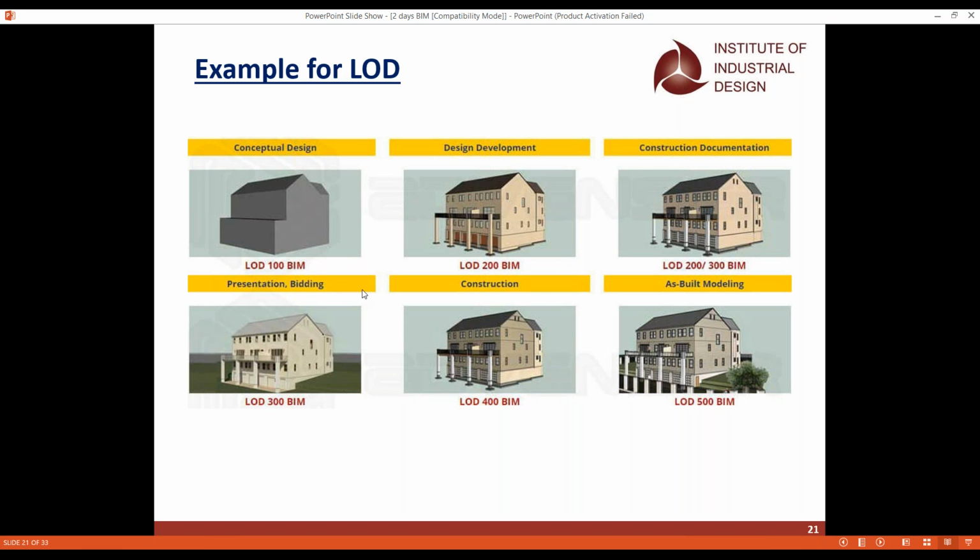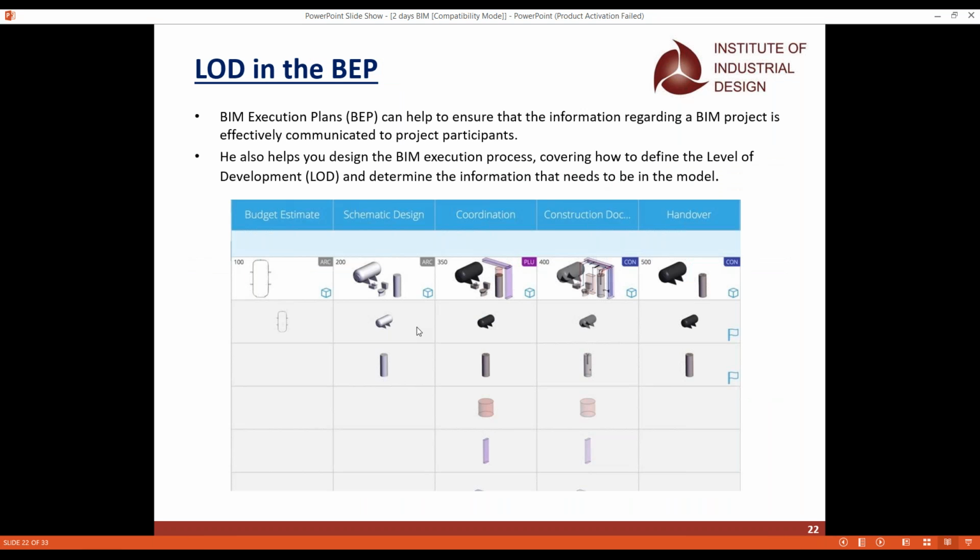And an example of LOD, I'll tell you, is LOD in the BIM execution plan also. We will have the level of detailing, the estimation, the schematic design, the coordination, the construction documents, and handing over. This is how the general project gets split. So whenever you want it executed in the plan, you will have LOD 100, 200, and this is the execution. You have to go with the estimation, the schematic design, the coordination, the documents, and handing over to the client.